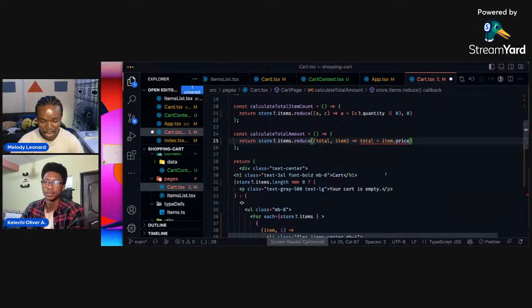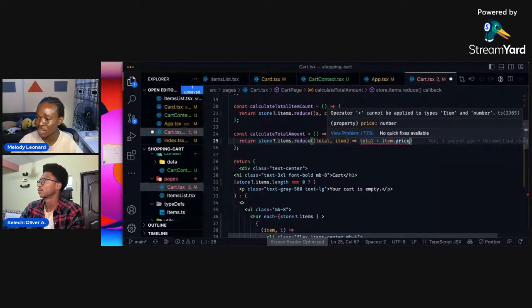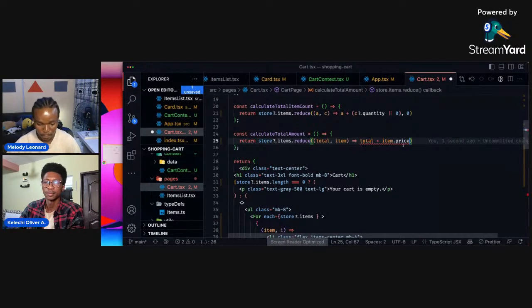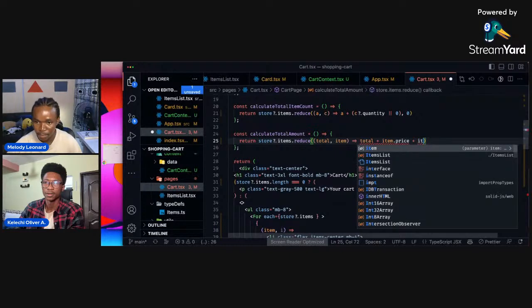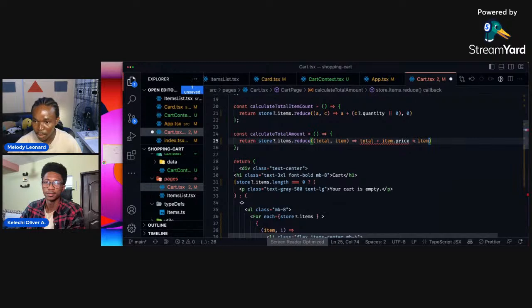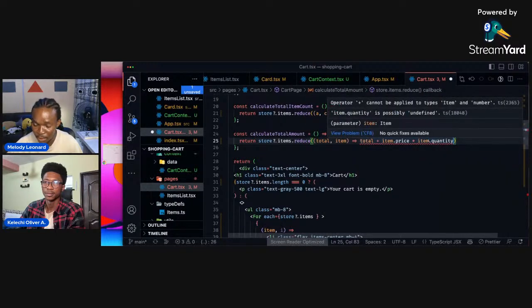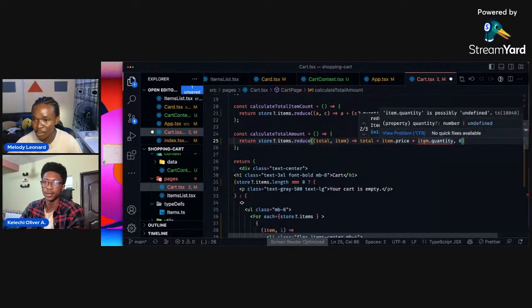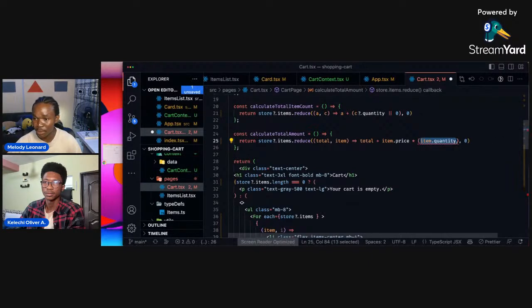And when we're adding it to the price, we want to consider the quantity. So we want to add the quantity of items. So plus item dot price times item dot quantity, and we'll default this to 0. Because this could be nullable and we are using TypeScript, so if this doesn't exist, just go ahead and make this 0 for us.